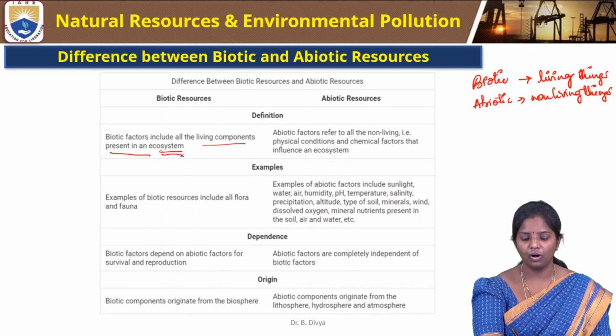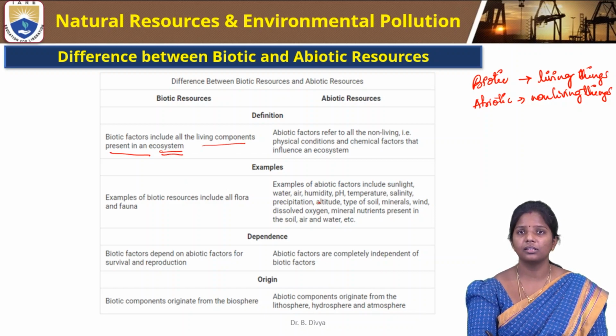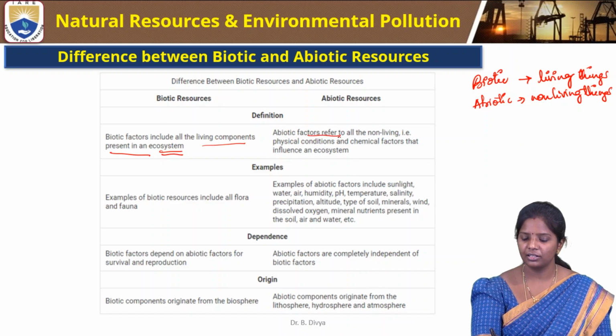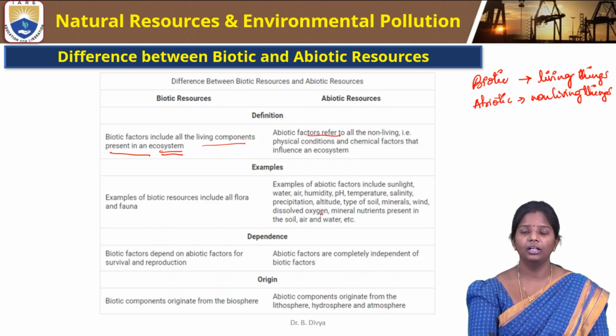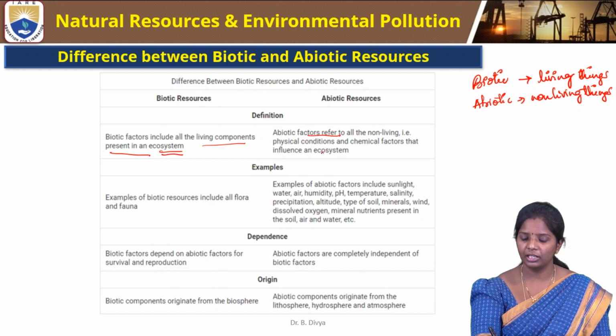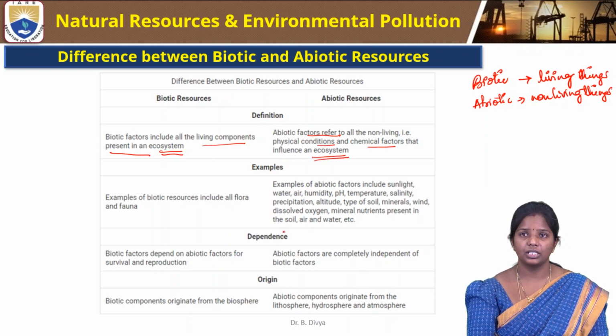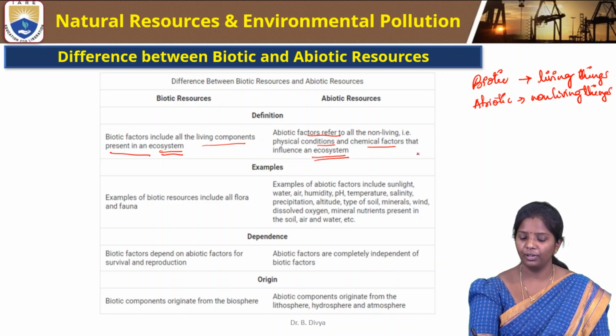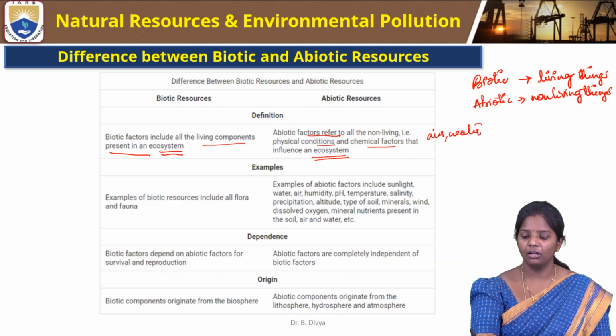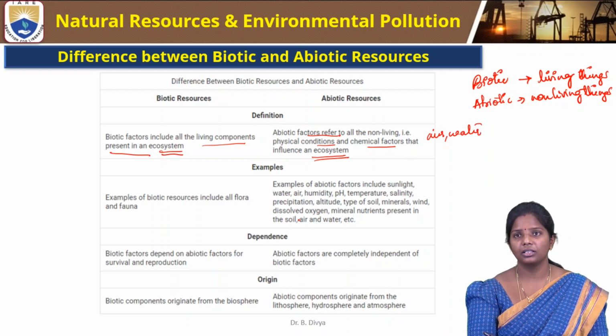In the ecosystem, all the living organisms or things come under biotic resources that can be used by mankind. Abiotic resources refer to all non-living things, that is, the physical conditions and chemical factors that influence the ecosystem.